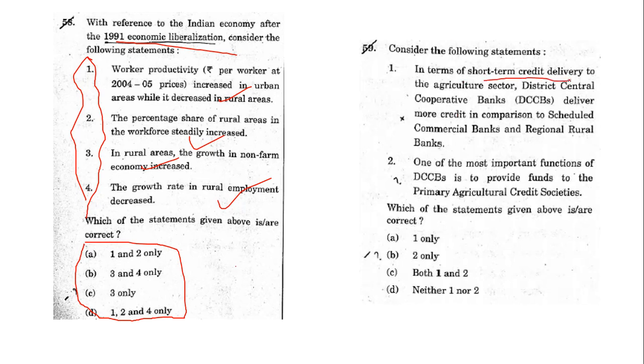Then, in terms of short-term credit delivery in the agriculture sector, DCCB, that is District Central Cooperative Bank, delivers more credit in comparison to Scheduled Commercial Banks and Regional Rural Banks. This is one statement. Then one of the most important functions of the DCCB is to provide funds to the Primary Agricultural Credit Society, or PACS. So this is a two-statement type question. All three answers I will discuss at the end of this video.